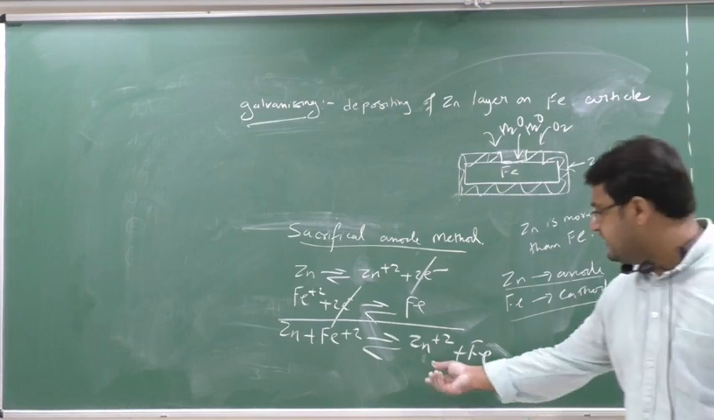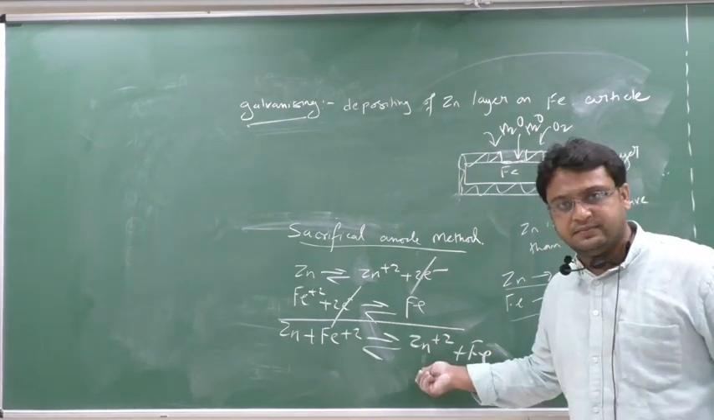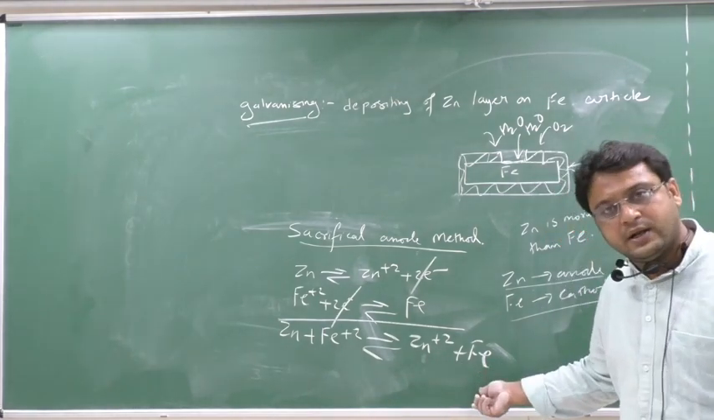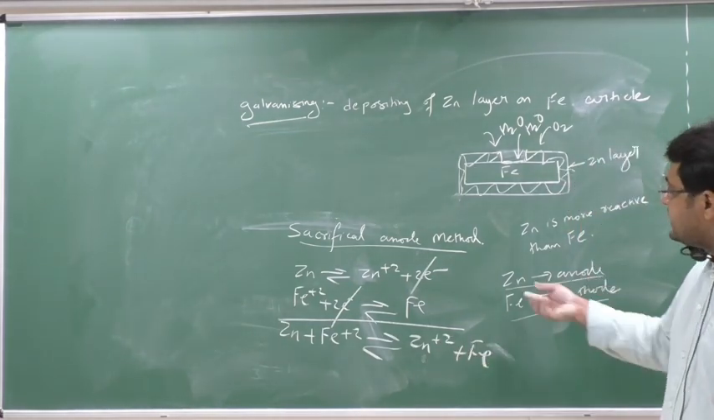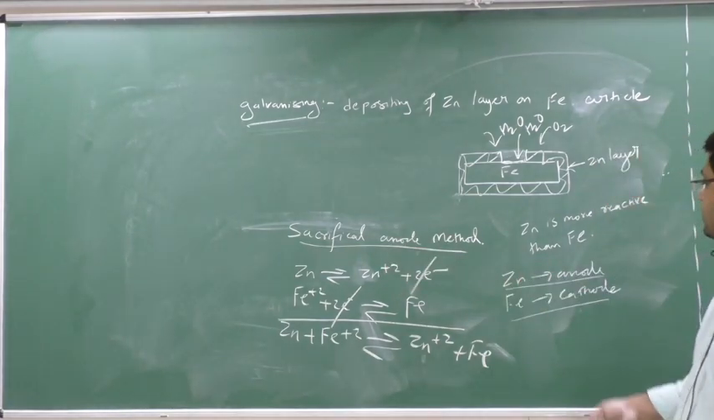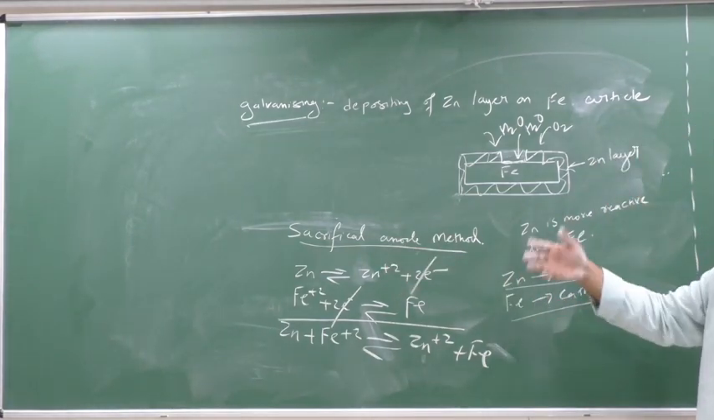Who is getting rusted here? Zinc is getting rusted. To save what? To save iron. Means zinc is giving sacrifice. Zinc is at which place? Anode. That's why we call it a sacrificial anode method. To save the cathode, the anode is giving sacrifice in this way.